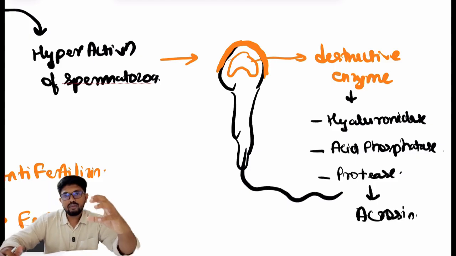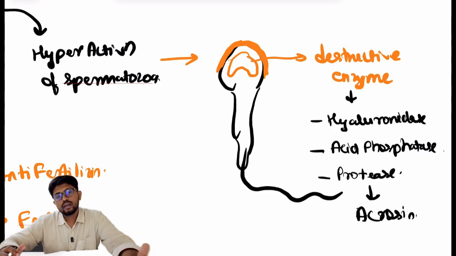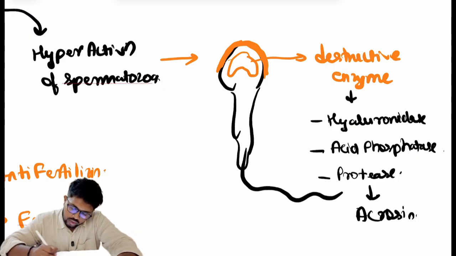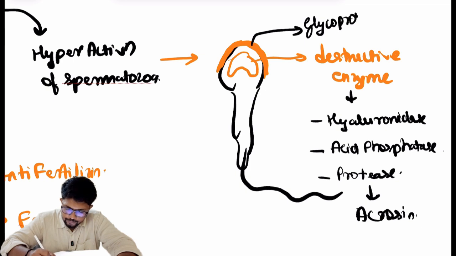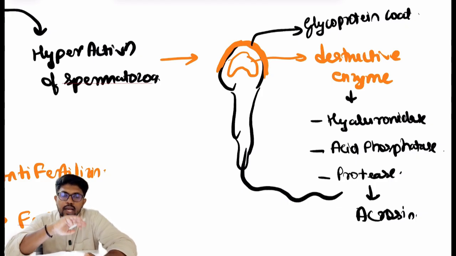To prevent the activation of these destructive enzymes, a glycoprotein coat is present on the sperm head. When the spermatozoa enters the female genital tract, the secretions in the female genital tract wash away this glycoprotein coat over the sperm head.